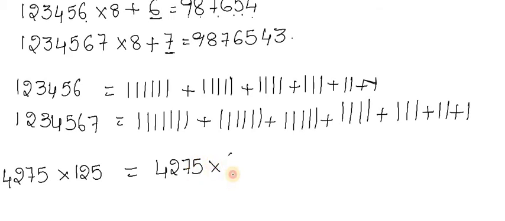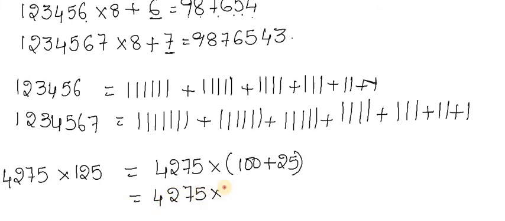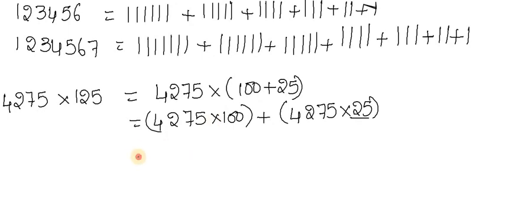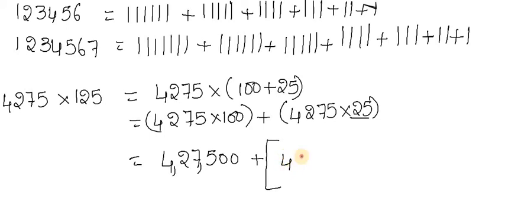This can be written as 4275 multiplied by 100 plus 25, because the distributive property is in the form A into B plus C, that is, A into B plus A into C. That is the reason we will go through it. This one can be written as 4,27,500. And now we will again change 25 as 20 plus 5: 4275 multiplied by 20 plus 5.